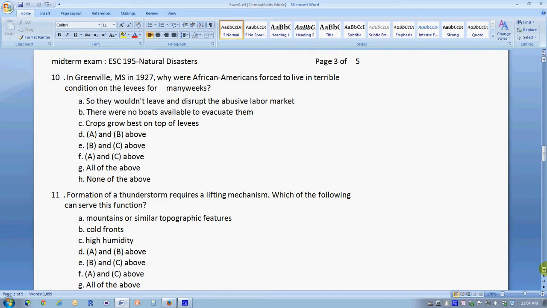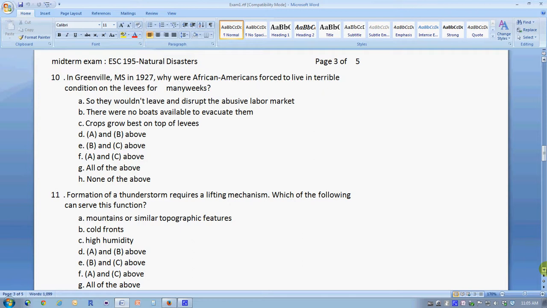And in the aftermath of this great flood, a decision was made behind closed doors by the community leaders that although there was an opportunity, there were available barges and riverboats to take the refugees, the black people who'd been flooded out, although there was an opportunity to evacuate them to a more reasonable place, there was a significant fear that if they were allowed to leave the community, they might see better prospects for themselves and might never actually come back, and therefore this exploited and inexpensive source of labor wouldn't be available anymore.